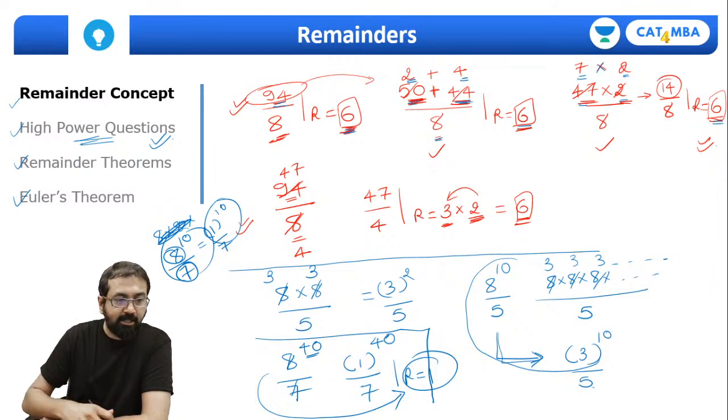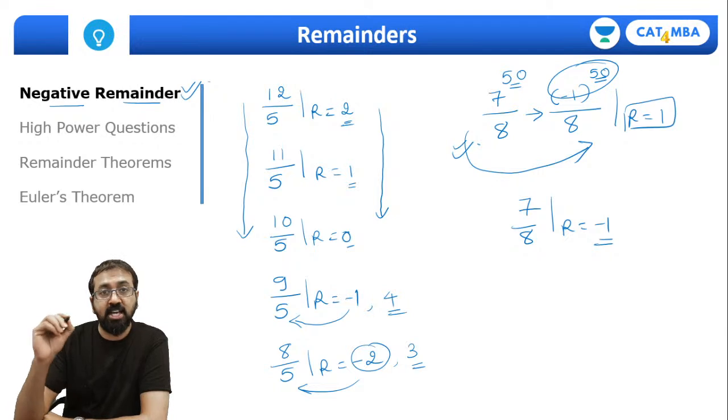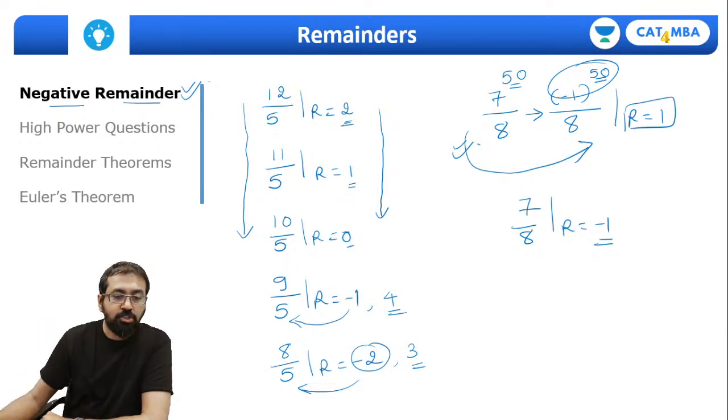Then we discussed this negative remainder concept, very important as far as remainder questions are concerned, especially high power remainder questions. So for example, if I ask you 9 divided by 5, what is the remainder? So you can say it's 4 or minus 1. So both of these are correct. This is how you can use the concept of negative remainder.